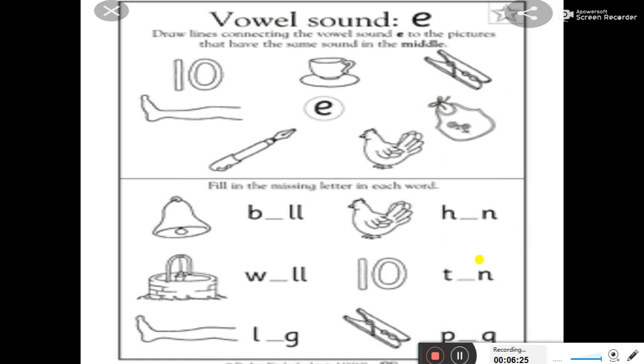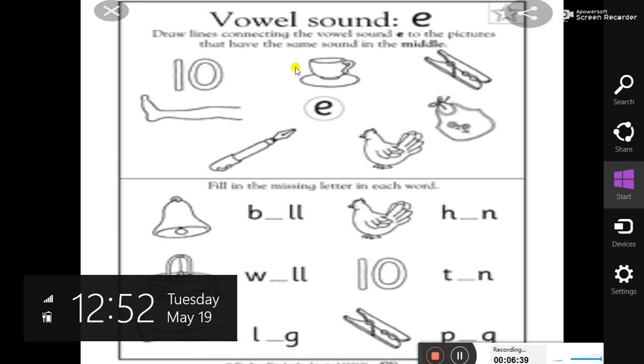Now here are some exercises we have brought for you. First one is: draw lines connecting the vowel sound E to the pictures that have the same sound in the middle. So in this exercise, we have to match all those pictures which contain E in the middle. So first let me show you.